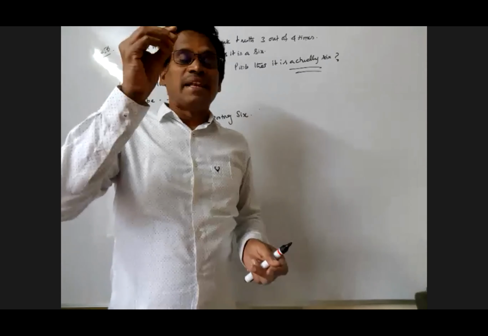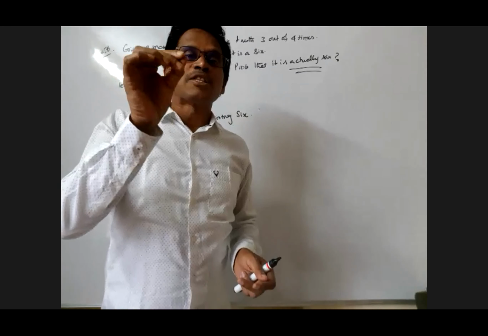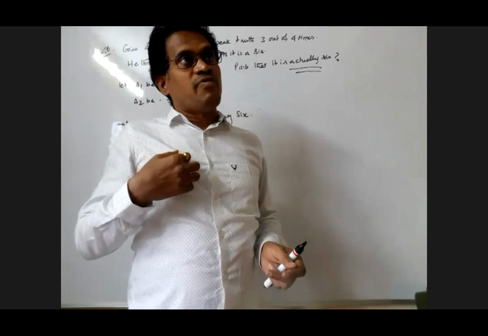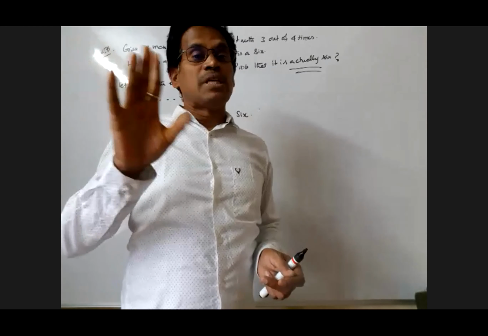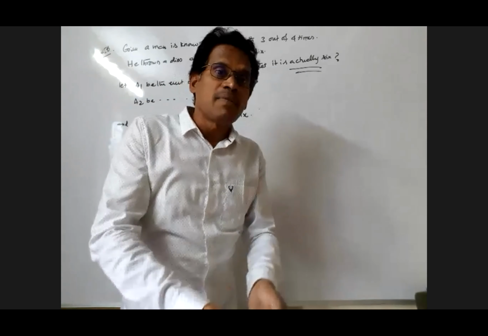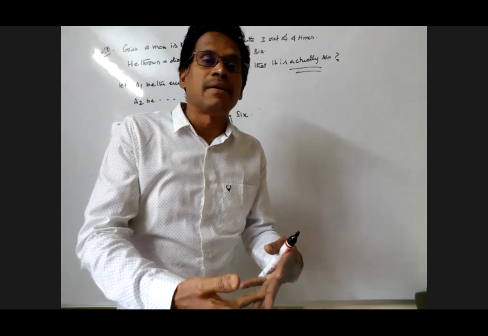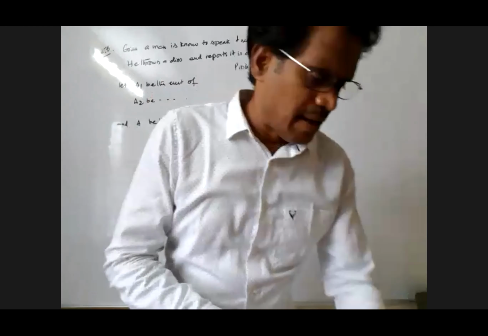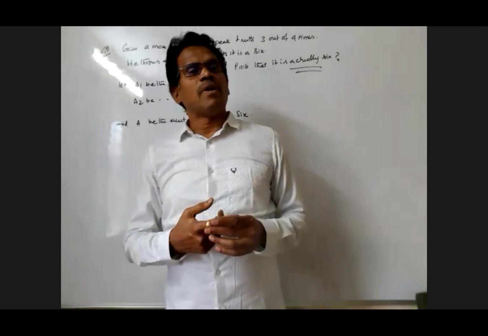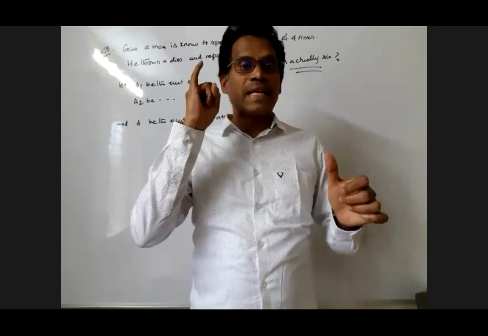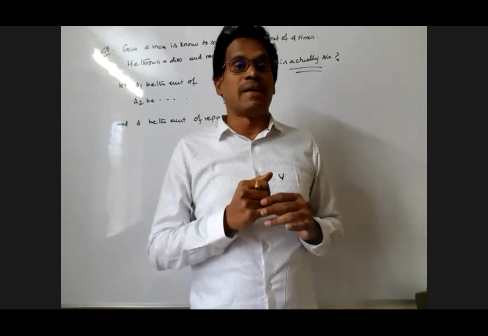Understood, my dear? That A1, A2 are mutually exclusive events of a random experiment. Whether this fellow is telling a lie or truth is not the random experiment here. He throws the die. The outcomes of the die are: getting 1, getting 2, getting 3, getting 4, getting 5, getting 6. Six events are there, mutually exclusive.